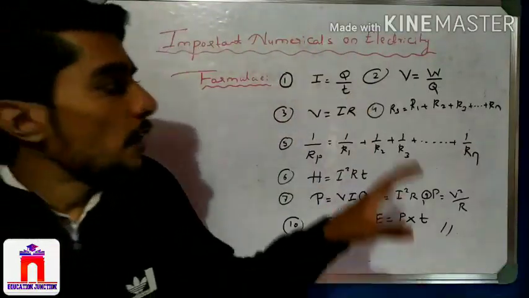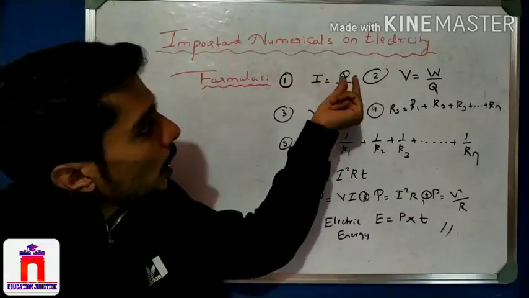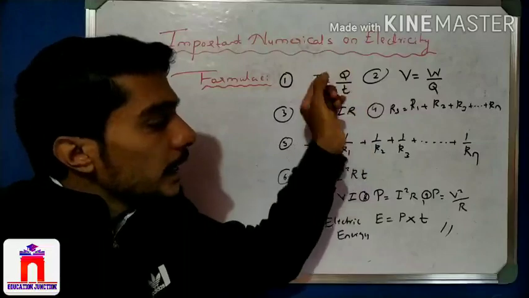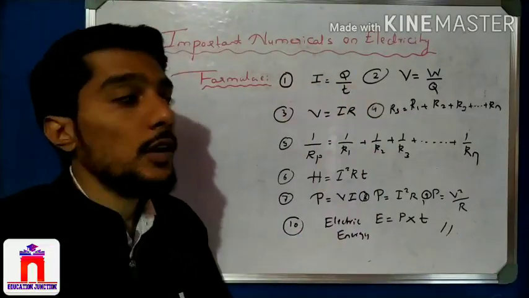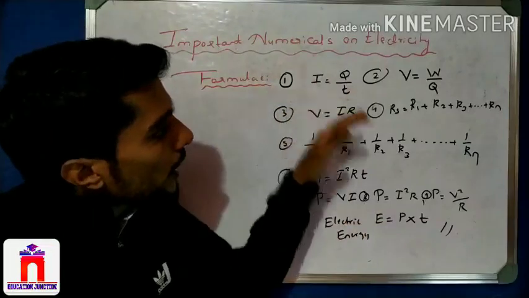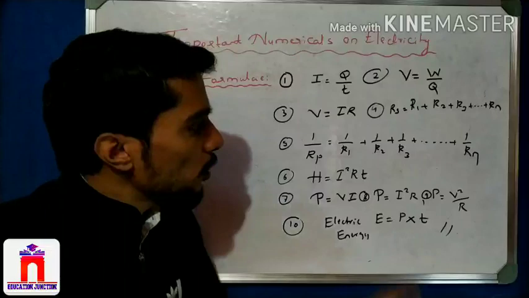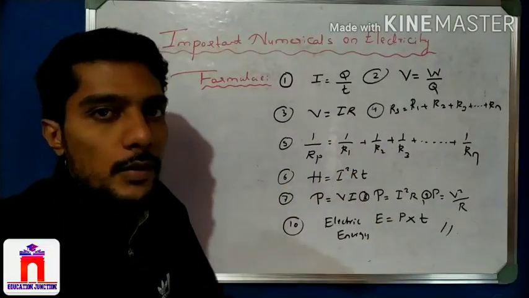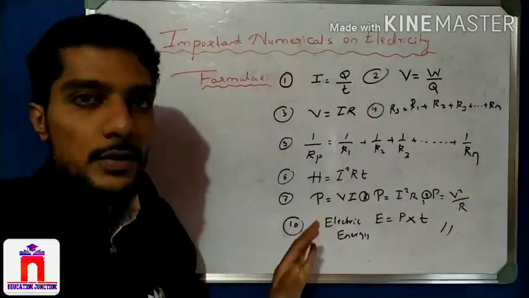If you understand every formula, that is very important. If you understand the formula and every term of it, their meaning and their unit, then you can easily apply it to the solution of numericals. If you do not know any formula, it is difficult for you to solve the numericals, right? So I think it is easy to remember, and it is easy to practice. In half an hour you can perfect this one, no doubt.